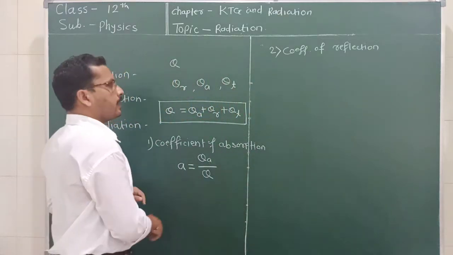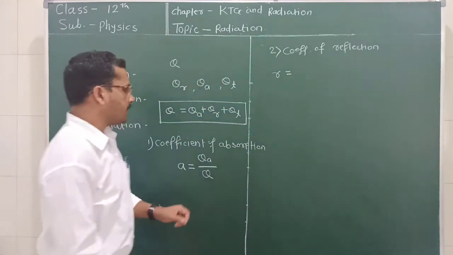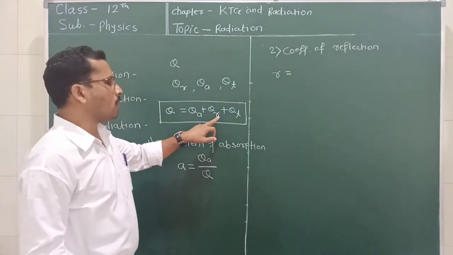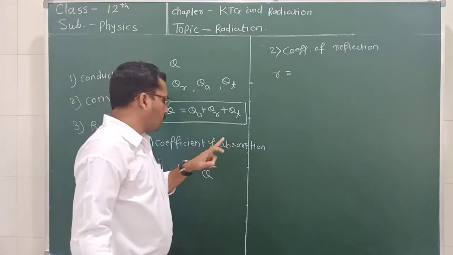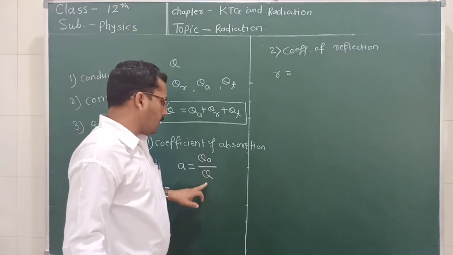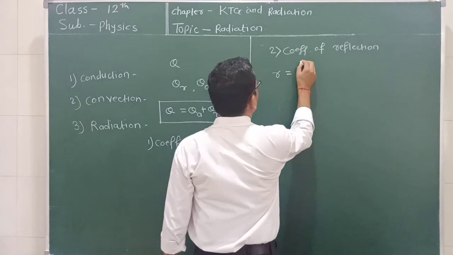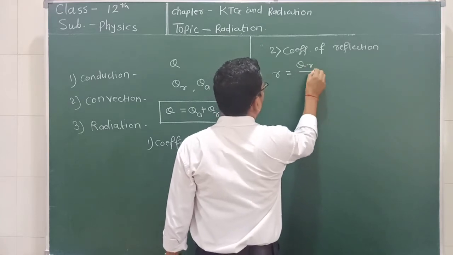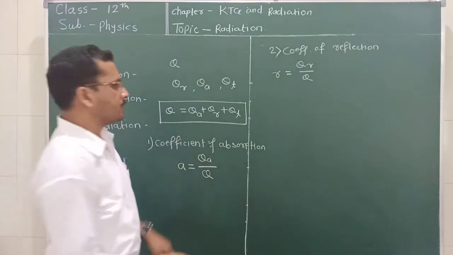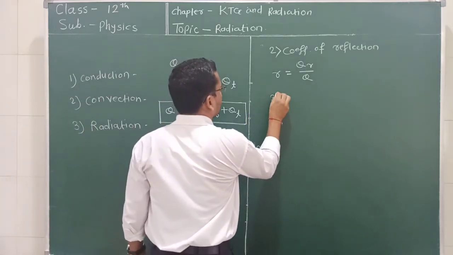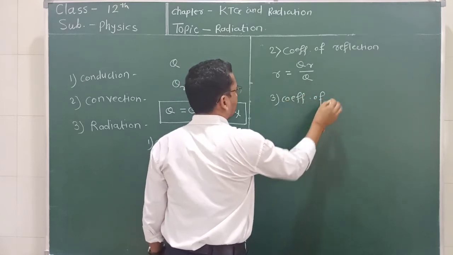In a similar way we can define it as the ratio of the amount of heat radiation reflected to the total amount of heat incident on the surface. So we can write here r is equal to QR divided by Q. So this is the coefficient of reflection, and the third one is the coefficient of transmission.